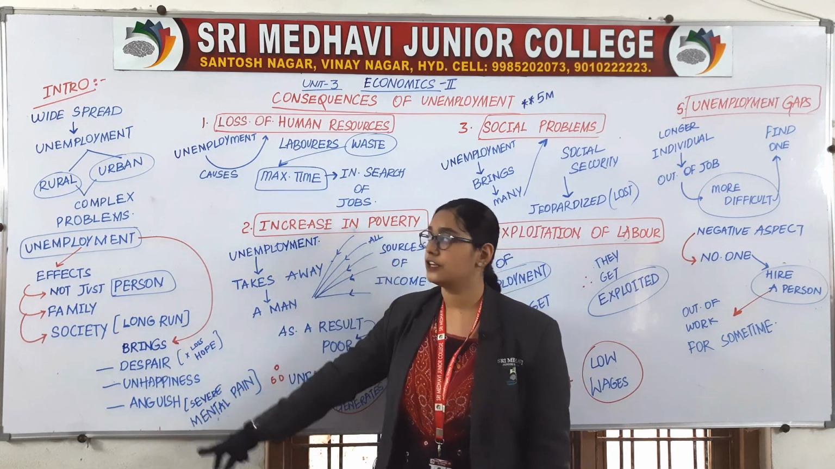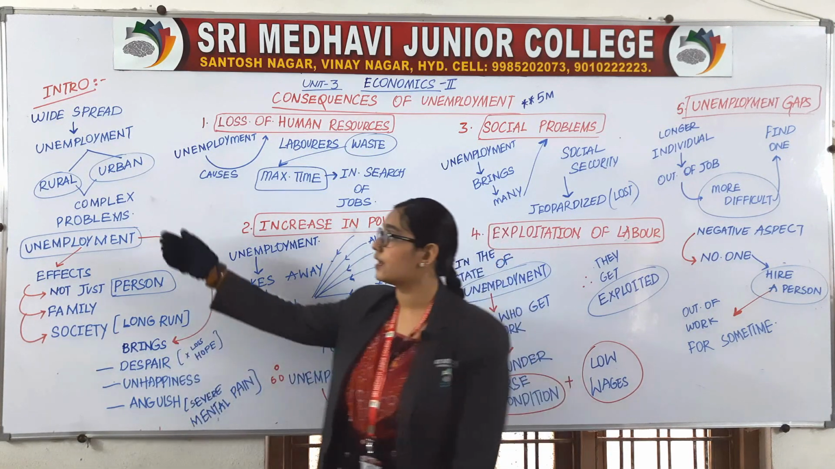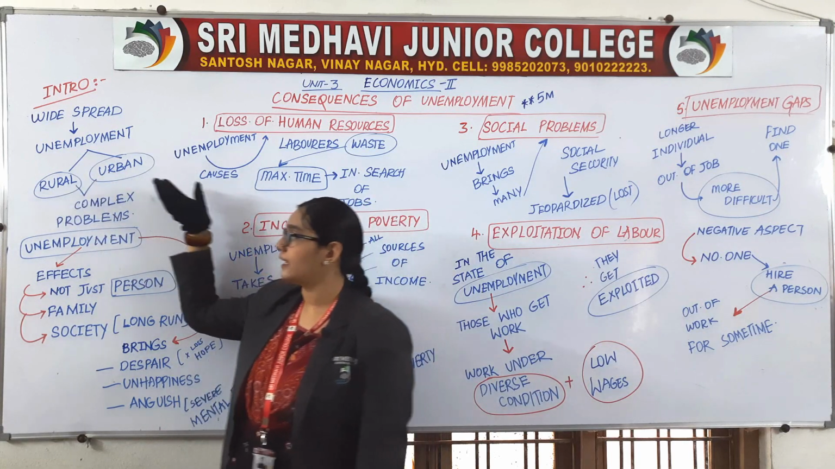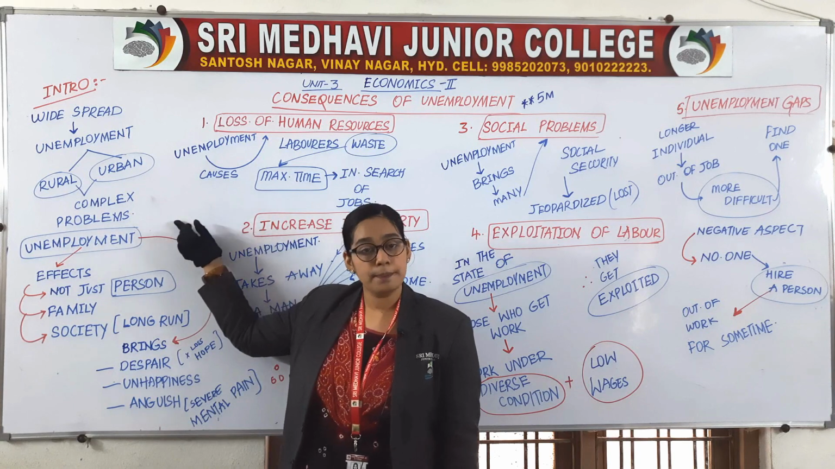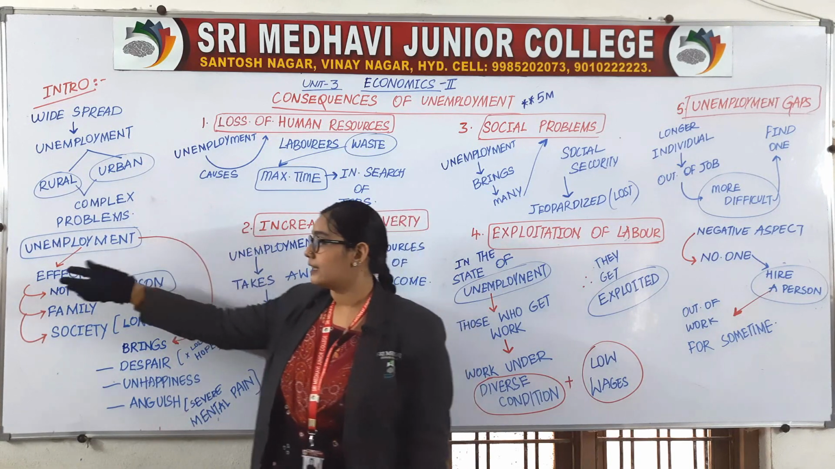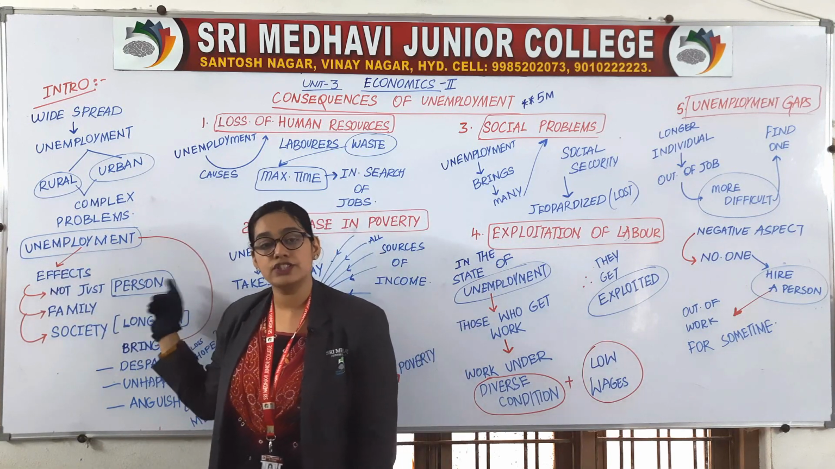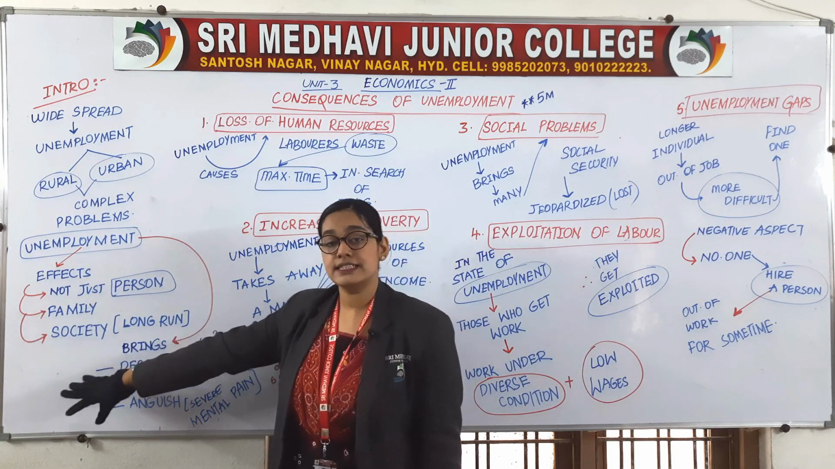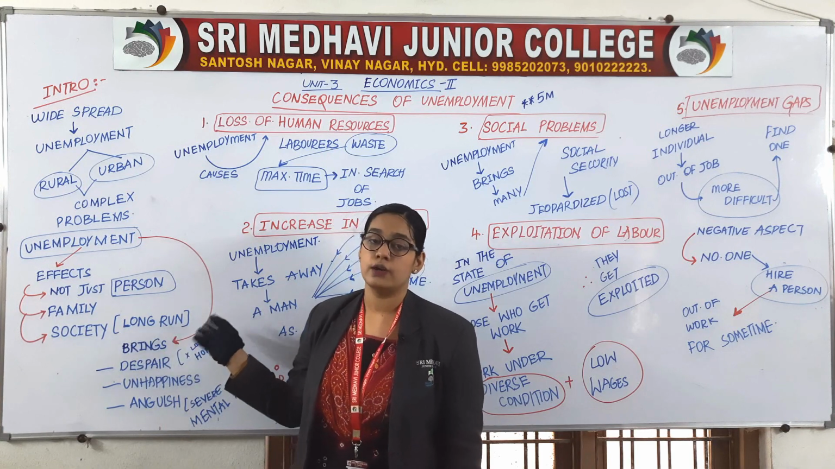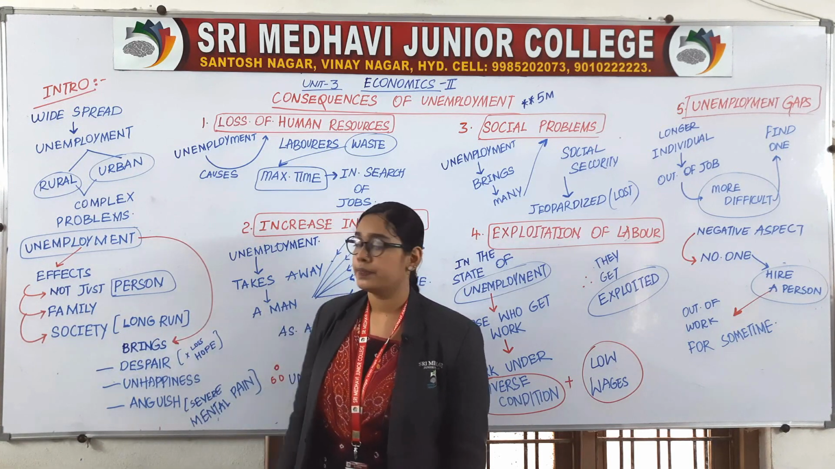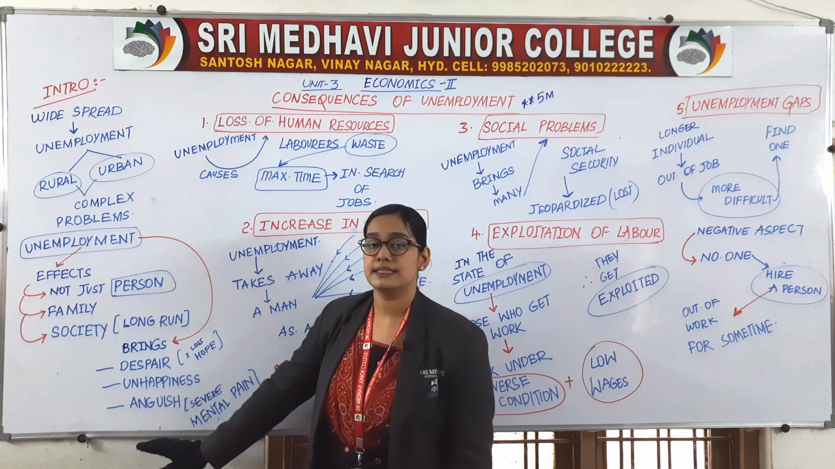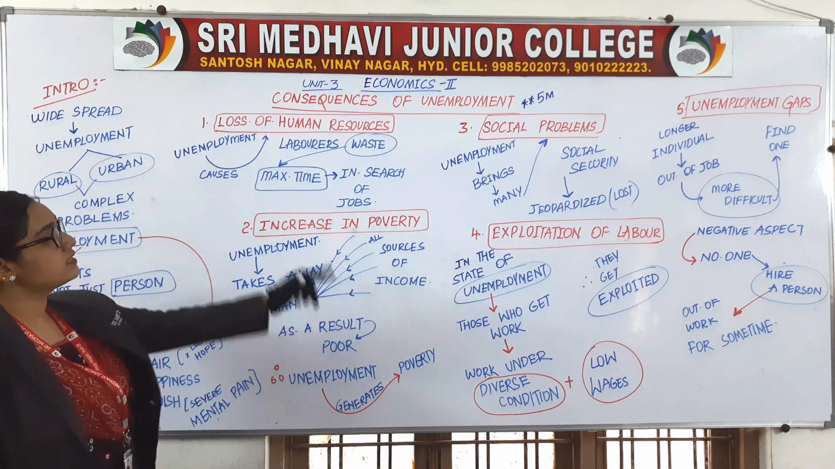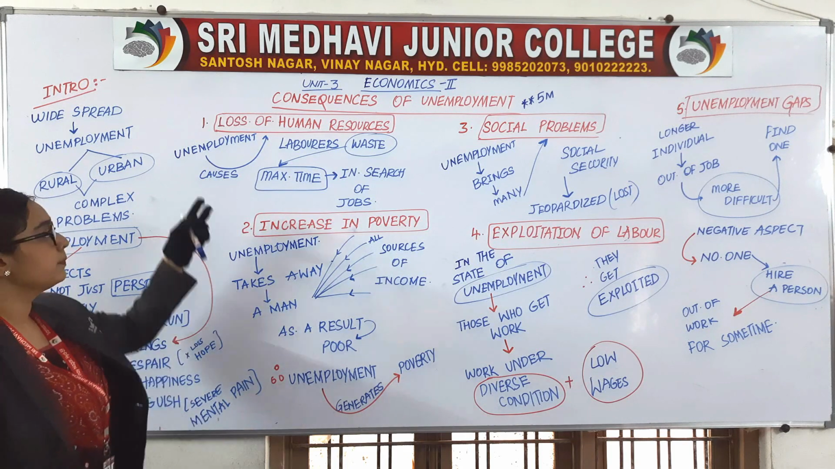This is all about introduction. What we have discussed in introduction, that widespread of unemployment in both rural and urban areas is a complex problem. Alright, then unemployment affects not just a person but his or her family as well as the society in a long run. Long run means for a long period of time. Then it brings despair, unhappiness and anguish. Let us see what are the consequences of unemployment.